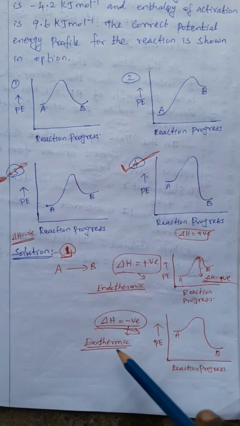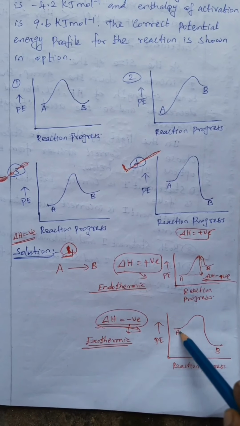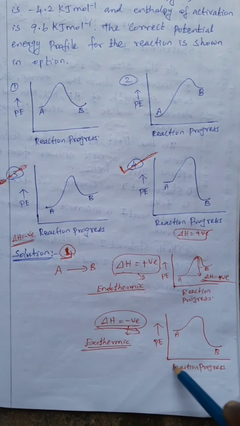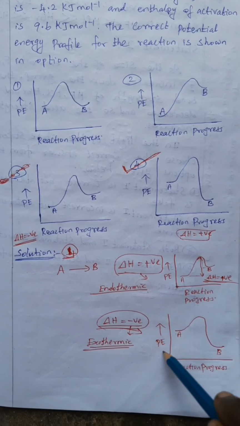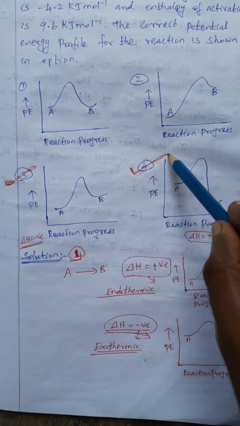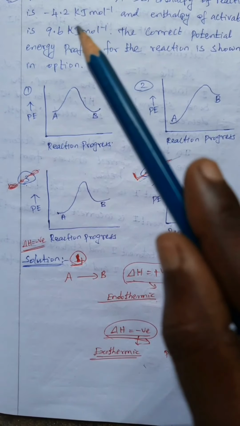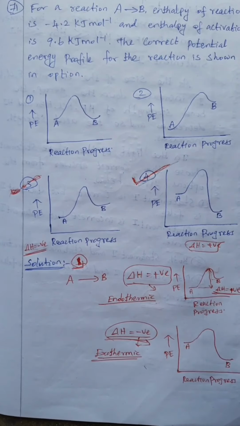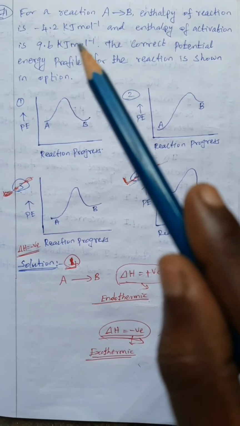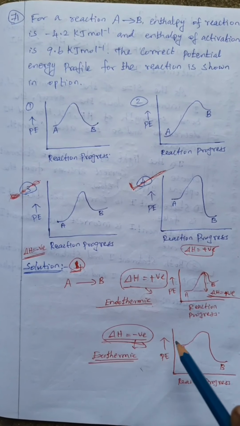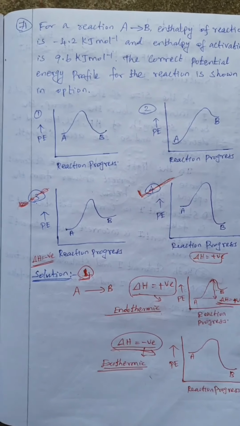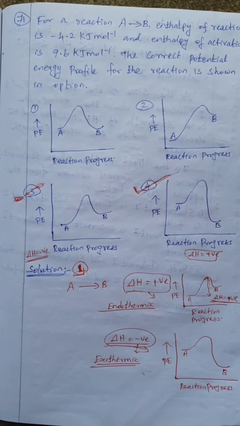So del H exothermic reaction means, in the potential energy diagrams, A to B has a negative del H. So option 4 is the correct answer. The del H value given is negative, so the enthalpy is in a minus value. So this is the graphical representation of an exothermic reaction. So 4 is the answer. Okay,